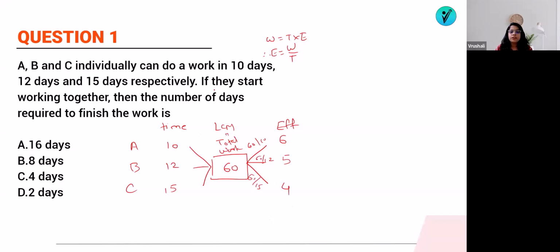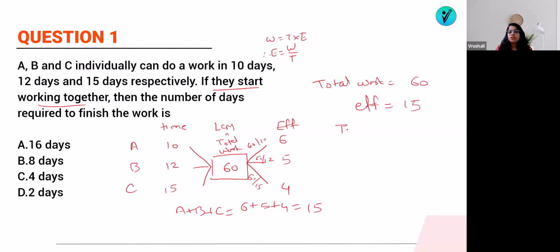So what are they saying now? If they start working together, all are working together, what will be the efficiency of all of them? A plus B plus C will be 6 plus 5 plus 4. That means total efficiency is equal to 15 and total work is equal to 60. So what will be the time required? As we know, time required will be work upon efficiency. That means 60 by 15.